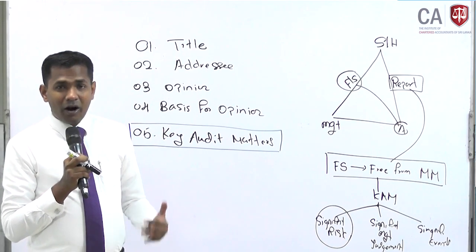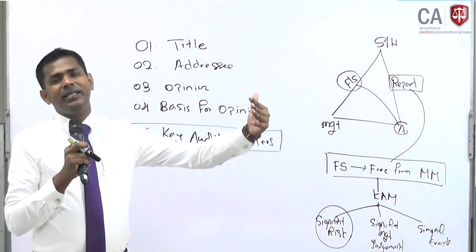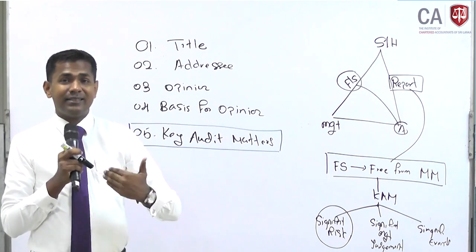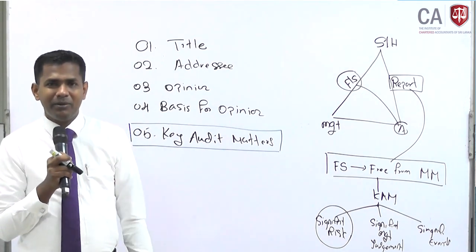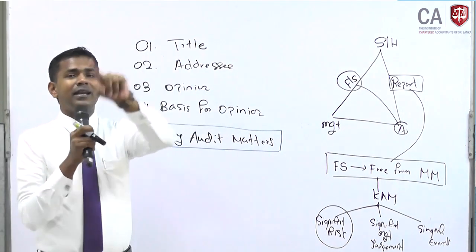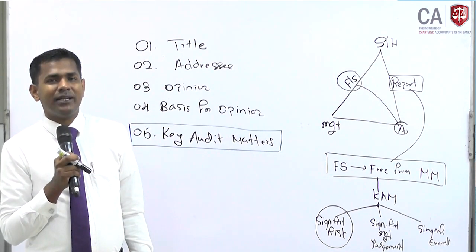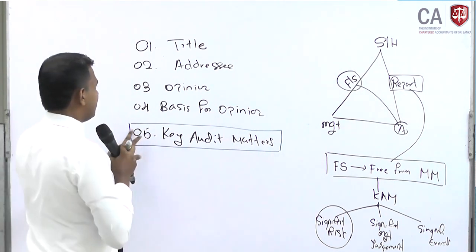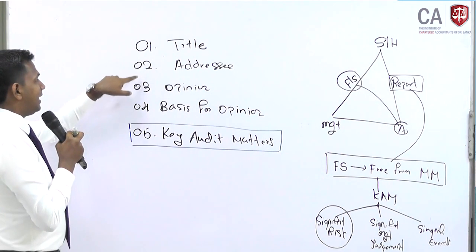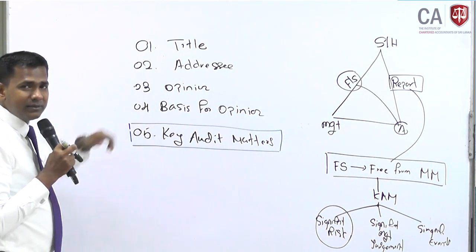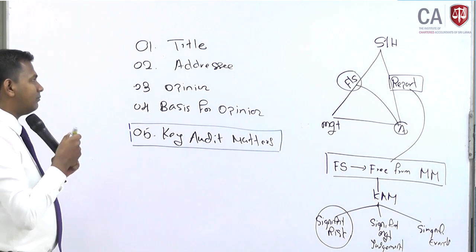Right. The auditor is giving more clarity to the reader, rather than just giving a conclusion of no problem. I am telling the significant problems and telling there is no problem. Which one is better? The second one is better. Right? That is what is called a key audit matter. In the opinion, we have already told that the financial statements are free from material misstatement. We have already told.